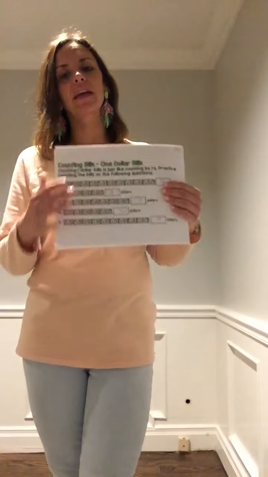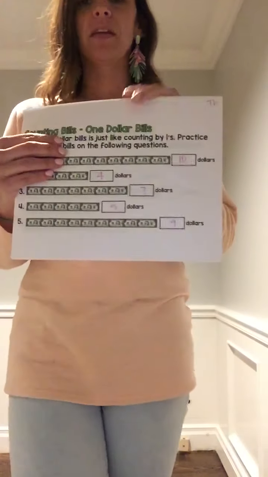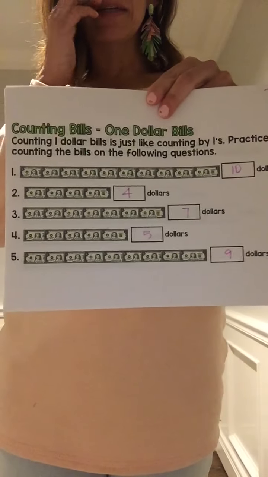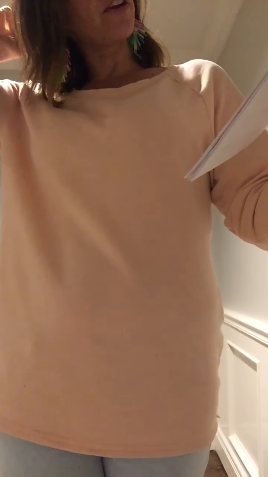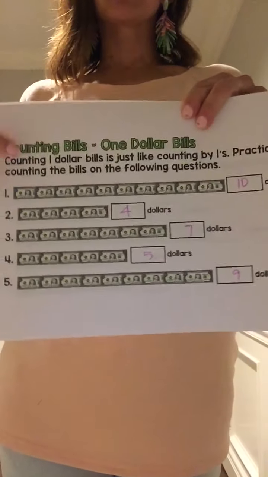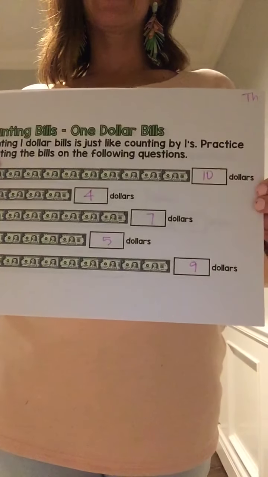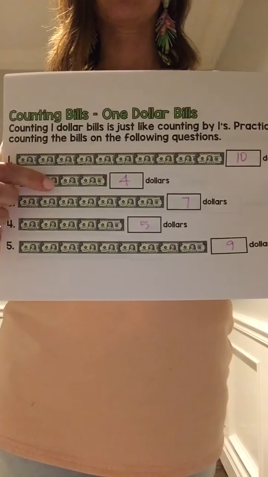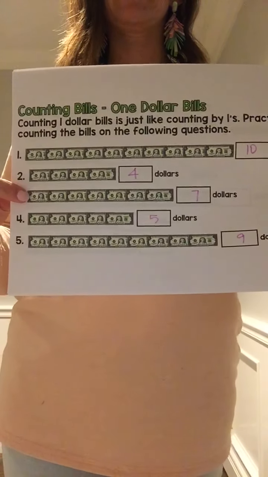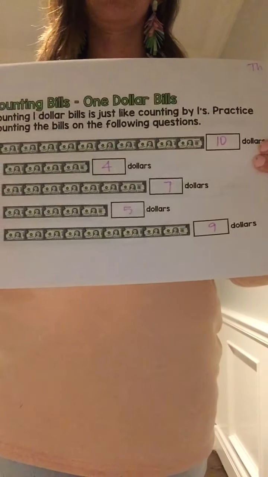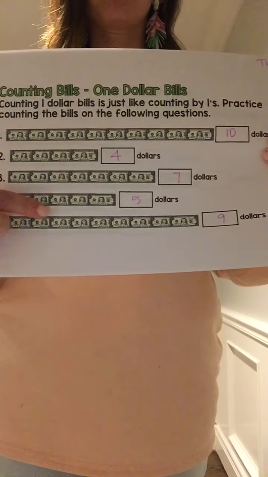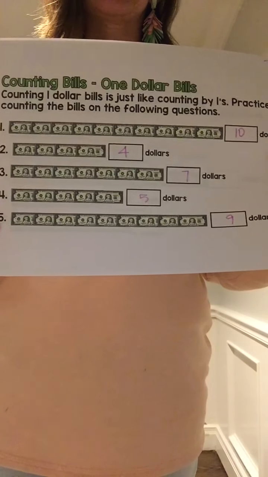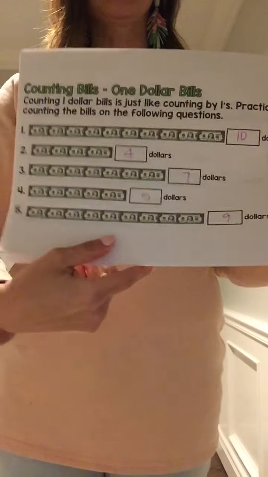On Thursday, we're going to count the bills. So right here, it says, counting $1 bills is just like counting by ones. Practice counting the bills for the following questions. So this one right here, I counted it had $10. Number 2, I counted 1, 2, 3, 4, had 4. This one had 7. Number 4 had 5, and number 5 had 9.